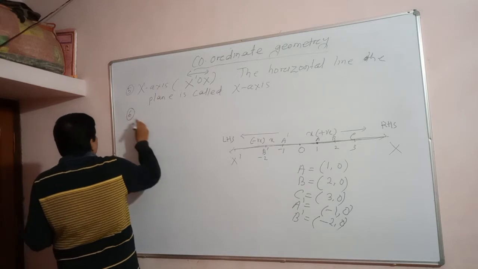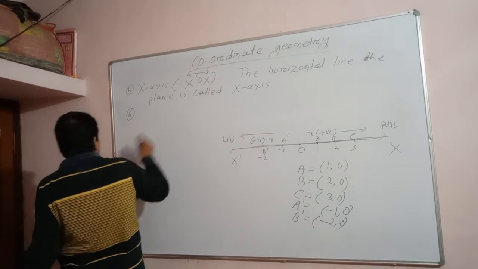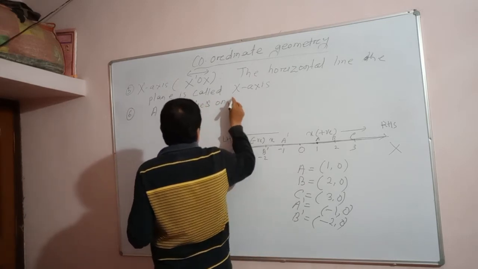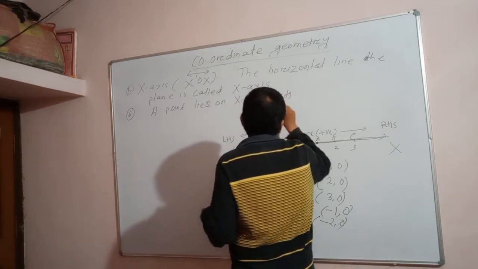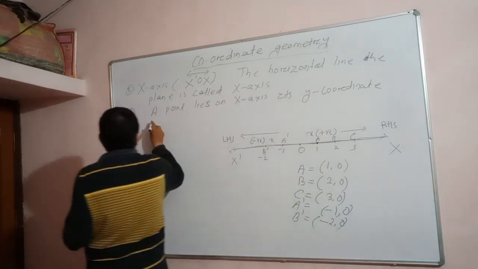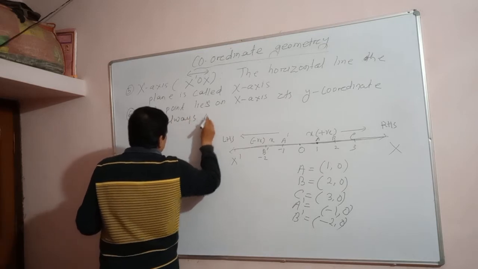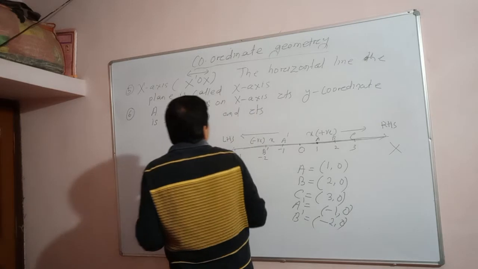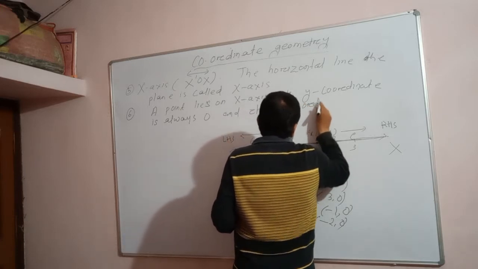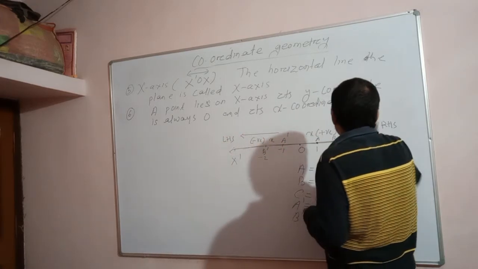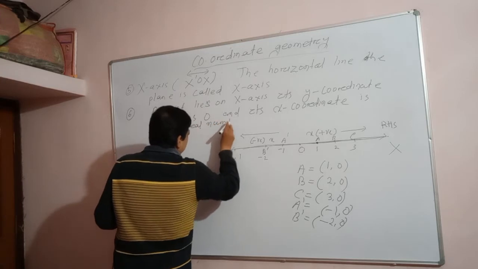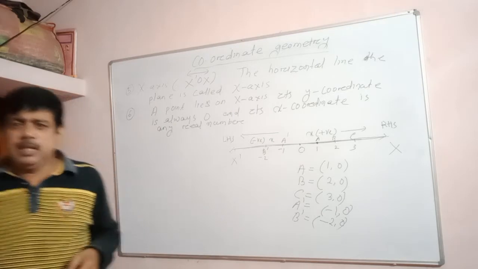You can also write this point. Remember this: a point that lies on the x-axis, its y coordinate is always 0, and its x coordinate, known as the abscissa, is any real number. Is it clear? The x coordinate is known as abscissa.